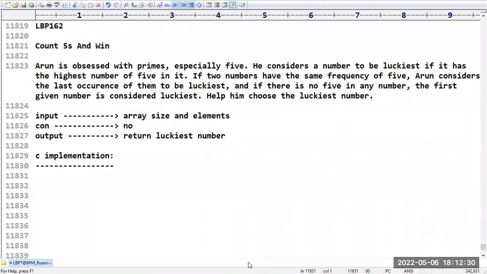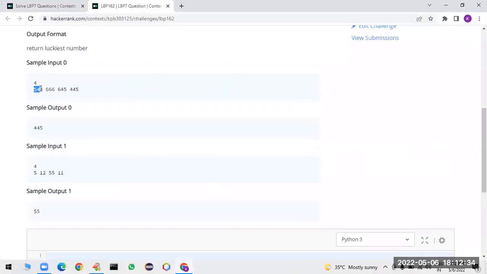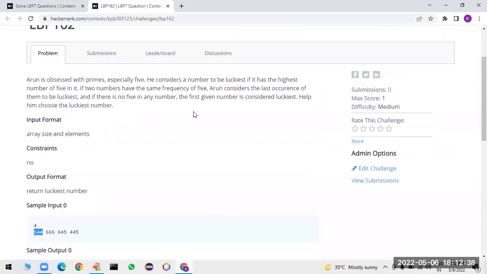That's what I'm telling. 445, how is it the output? Because 544, how many fives are there? Only one 5. So they are asking for the maximum number of fives. Okay, sir, he considers a number to be luckiest if it has the highest number of fives in it. The number which contains the highest number of fives is the luckiest number.